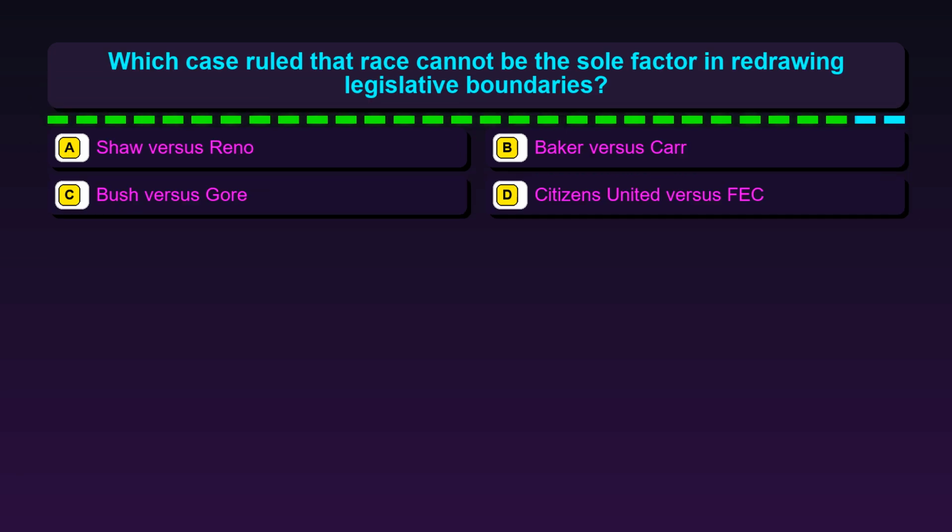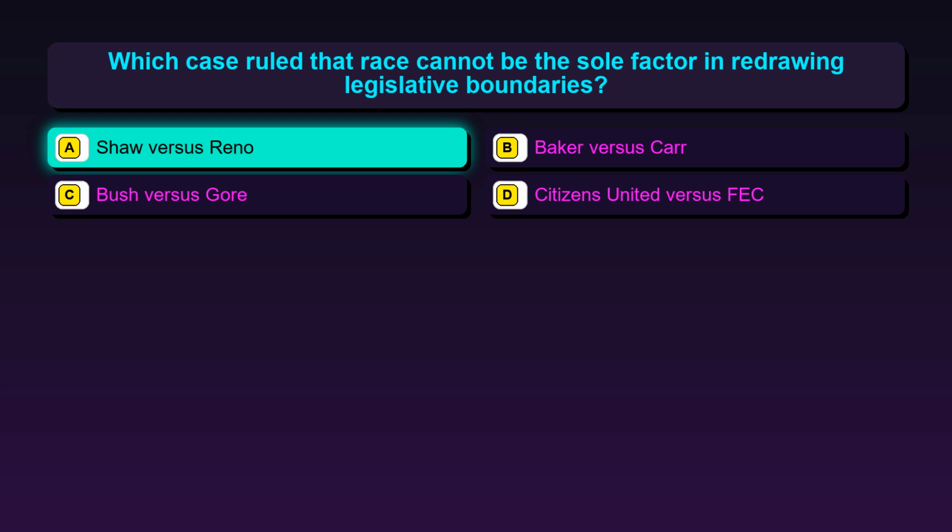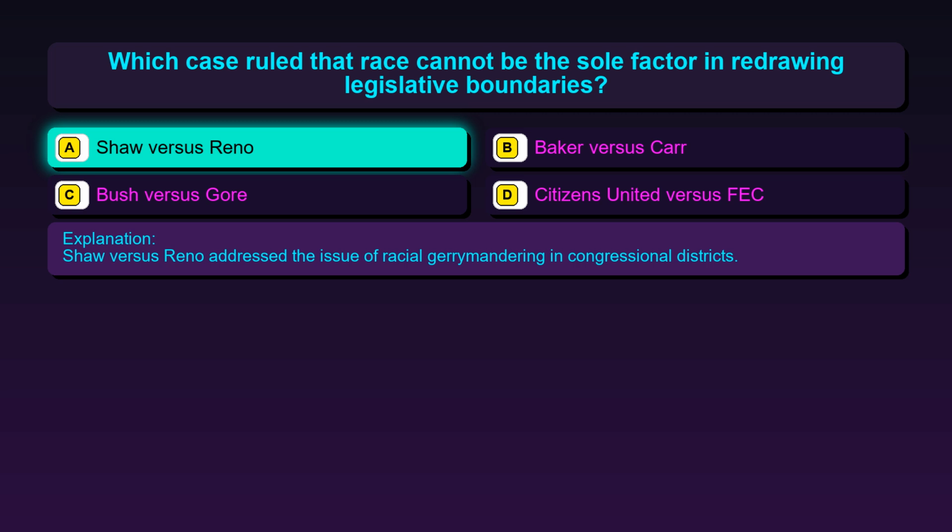Question 114. Which case ruled that race cannot be the sole factor in redrawing legislative boundaries? Option A, Shaw v. Reno. Option B, Baker v. Carr. Option C, Bush v. Gore. Option D, Citizens United v. FEC. The correct answer is option A, Shaw v. Reno. Shaw v. Reno addressed the issue of racial gerrymandering in congressional districts.